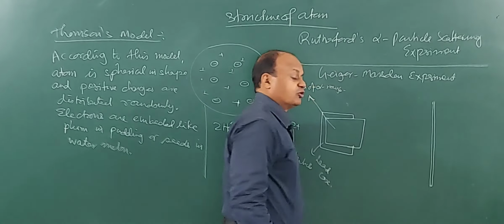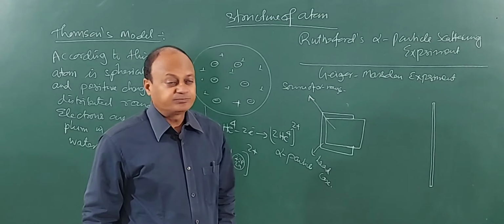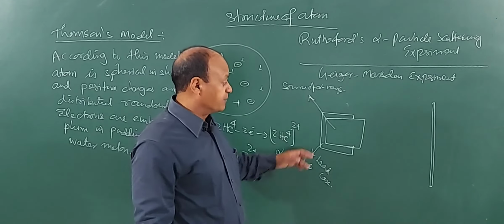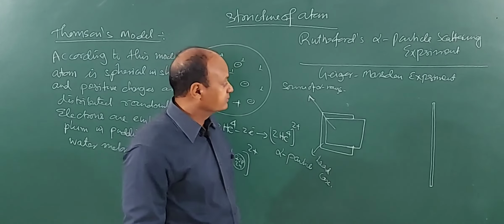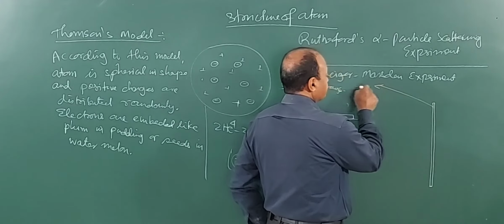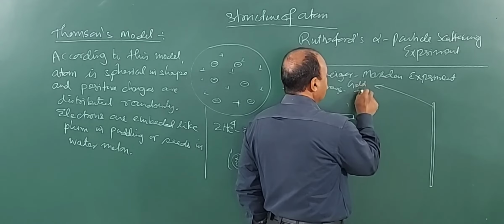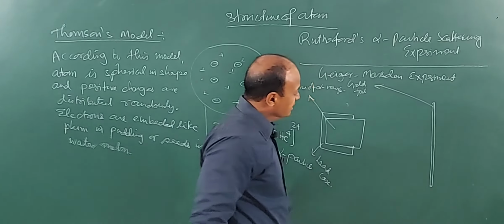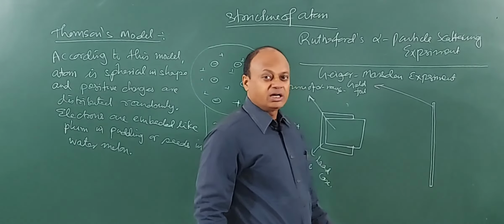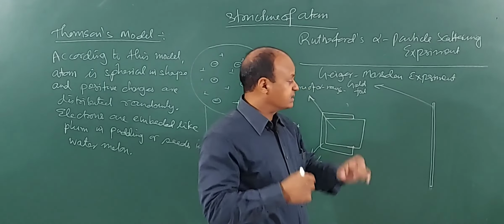Why gold foil? Because you know gold is a noble metal, and generally it will not react, and its nucleus therefore should also not be undergoing transmutation when it is bombarded using alpha rays. Now what he found was, when he bombarded this very thin gold foil, what he did was, he placed a travelling microscope on a circular scale so that he could view what is happening from all sides.